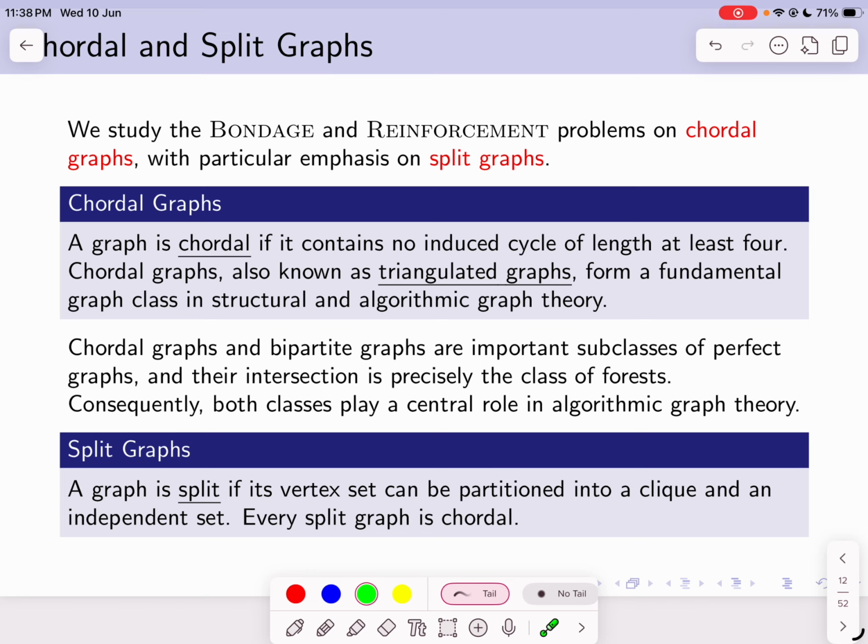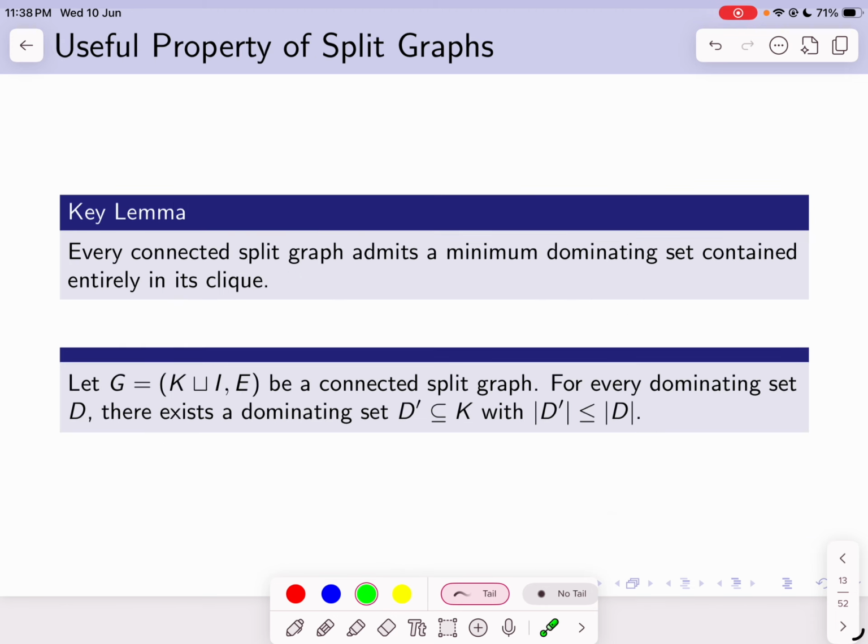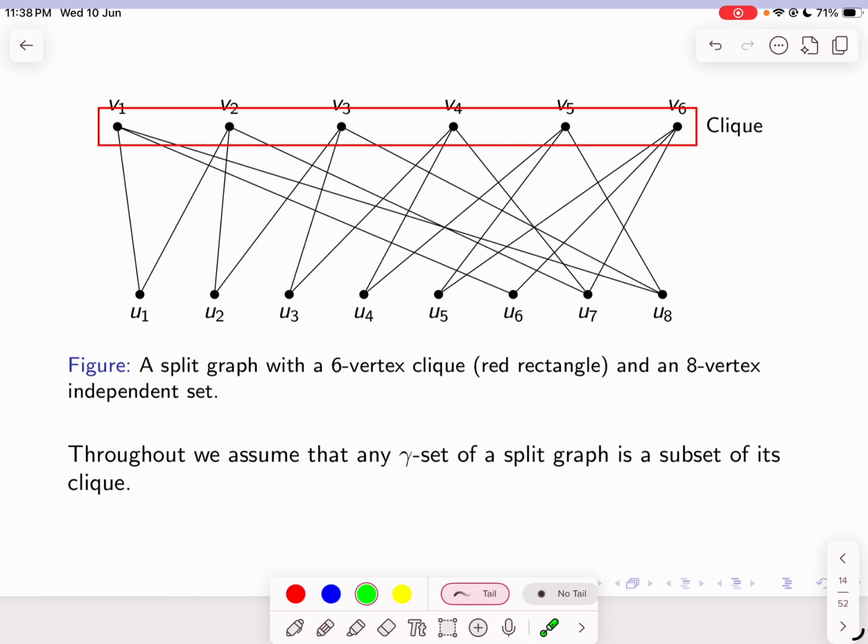Split graphs are a particular case of chordal graphs in which the vertex set can be partitioned into a clique and an independent set. And a useful property that is used throughout the proof is that the dominating set of a split graph can be assumed to be contained entirely in its clique. So for instance, here I have a split graph with 6 vertices v1 to v6 forming the clique and the 8 vertices u1 to u8 forming the independent set.